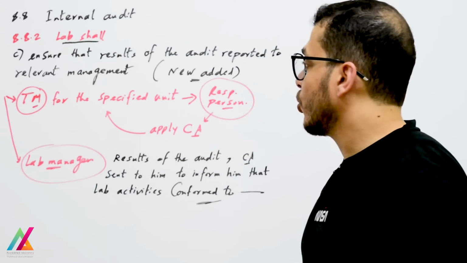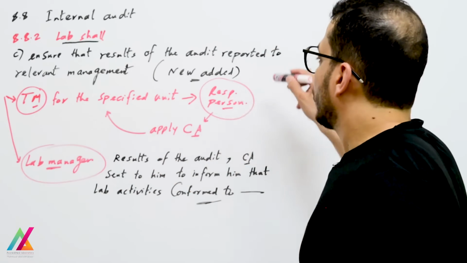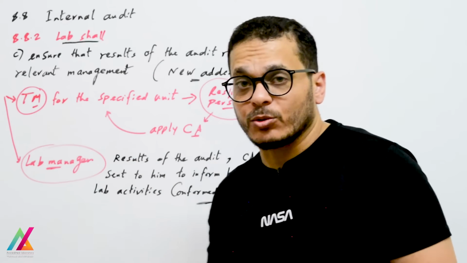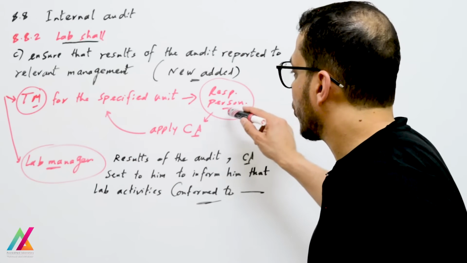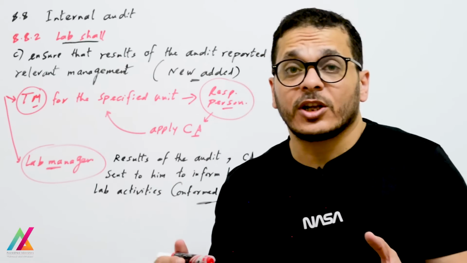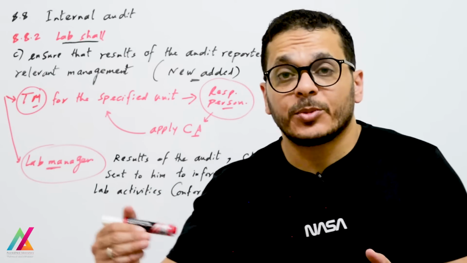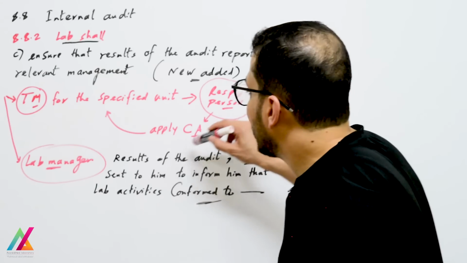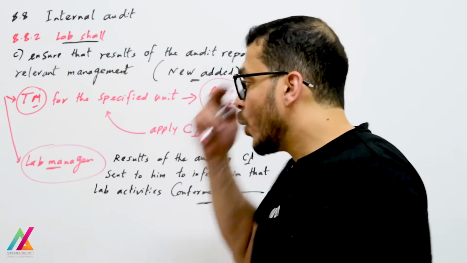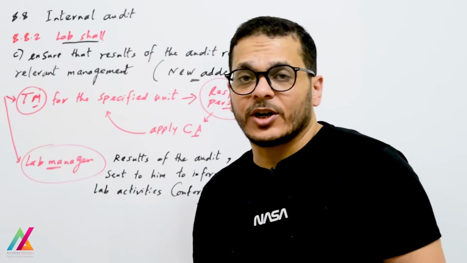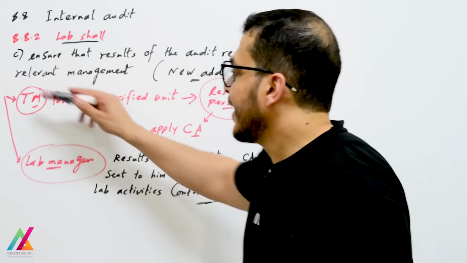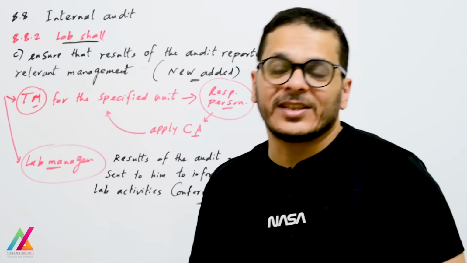Who will send to the responsible person, the responsible analyst for this method, and he will solve the problem and apply the corrective action. He will apply the corrective action as per his experience or his knowledge, and then he will send this corrective action again to the technical manager, who will check his corrective action. If he applied an accepted corrective action or not, then he will send it back to the quality manager.